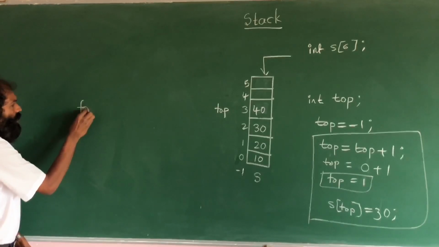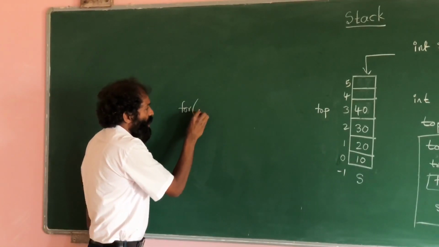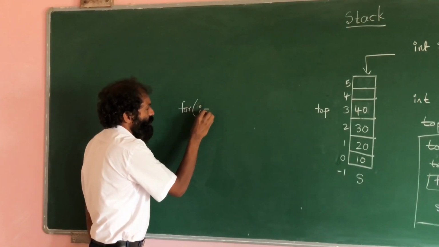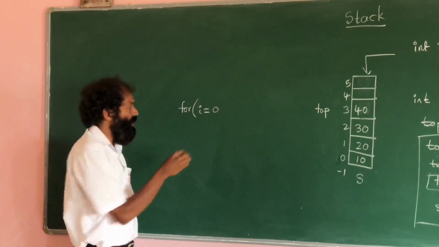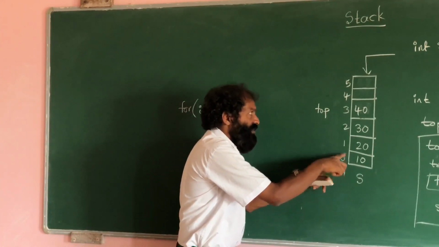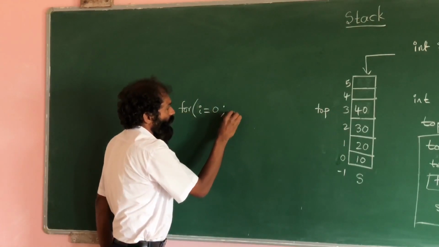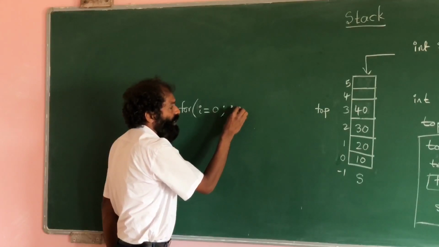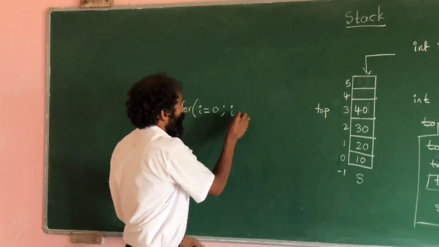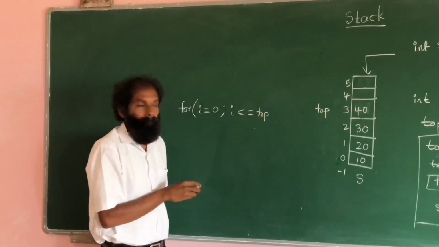So for I is equal to 0. From 0 we have to start. We should stop at 3. So I should be less than or equal to top.